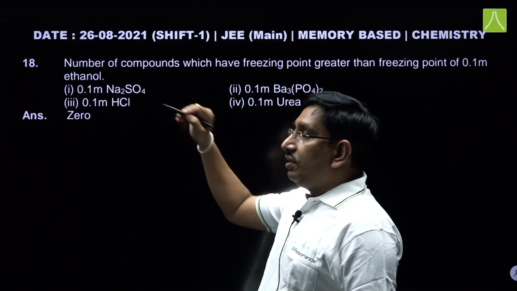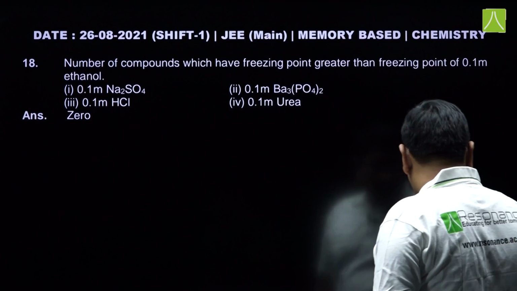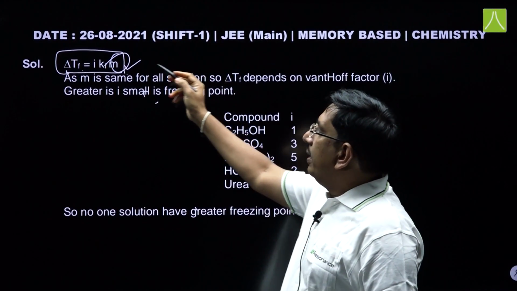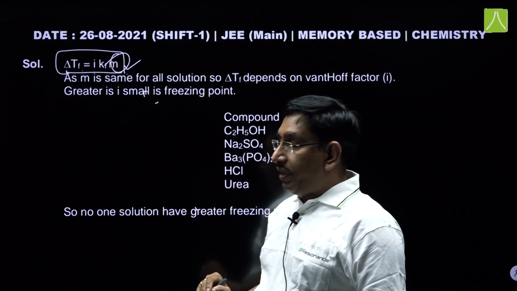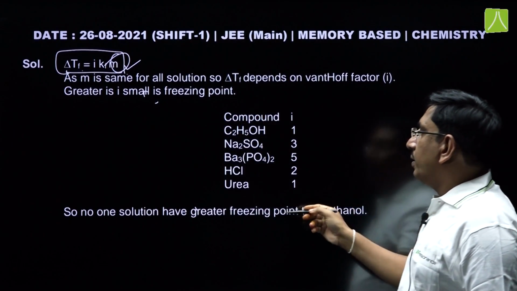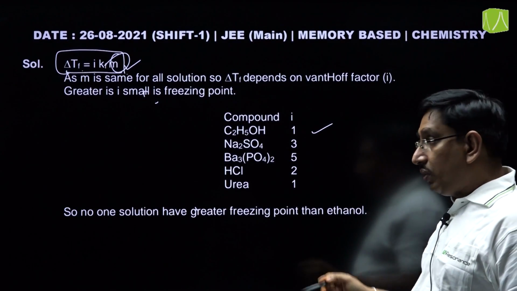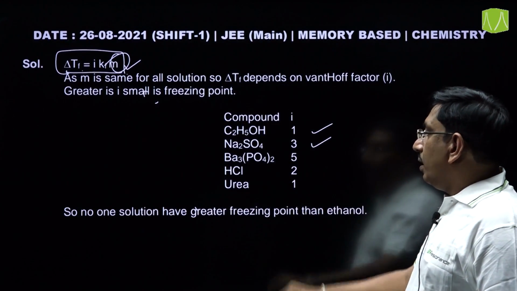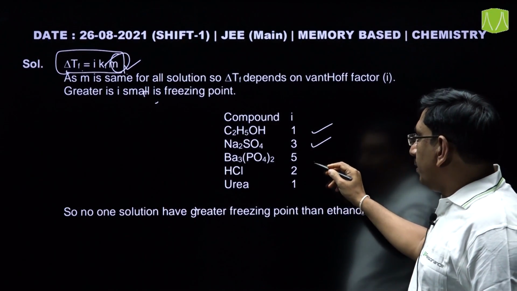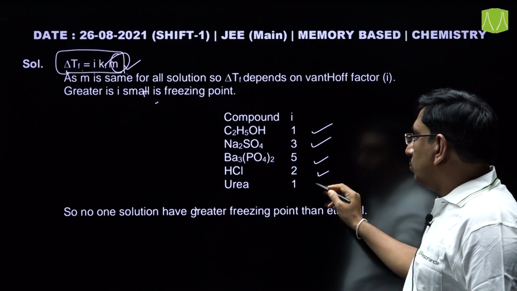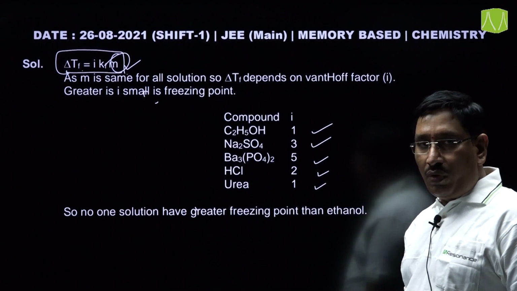Now, the delta Tf value depends on which? It depends on i value, that is Van 't Hoff's factor. If you see, ethyl alcohol has Van 't Hoff's factor 1, sodium sulphate Van 't Hoff's factor is 3, barium phosphate it is 5, HCl 2, urea 1.